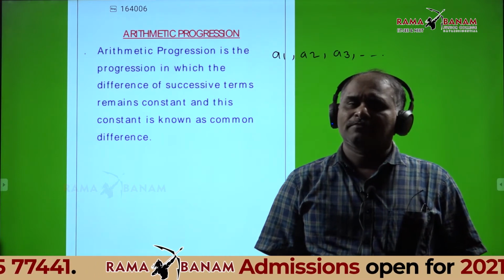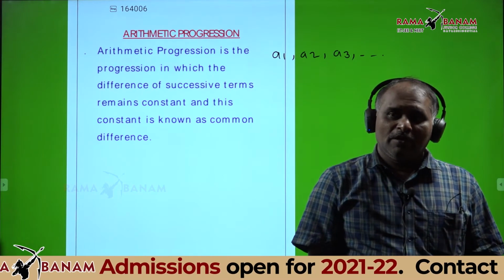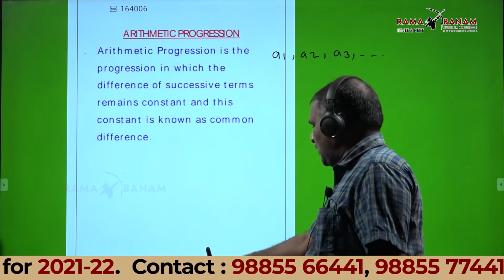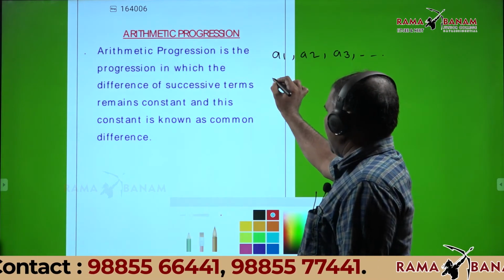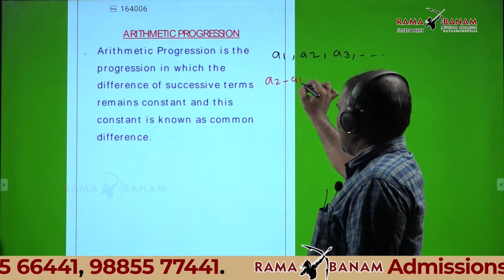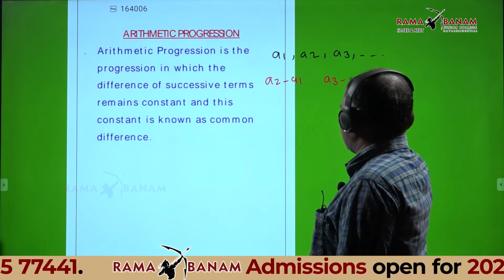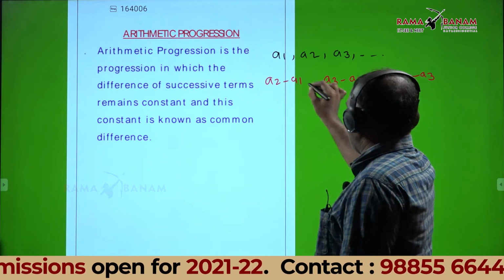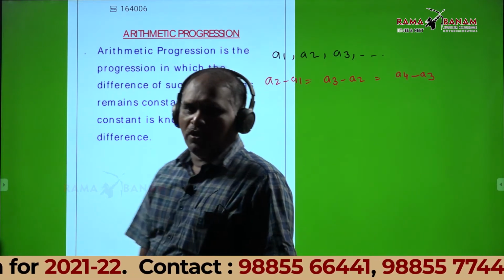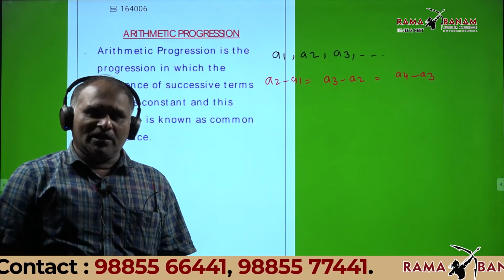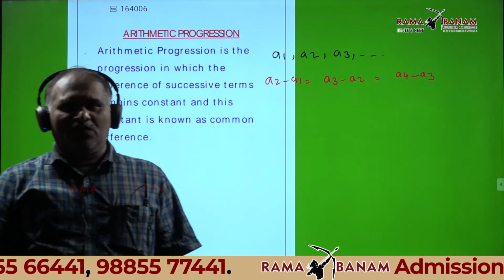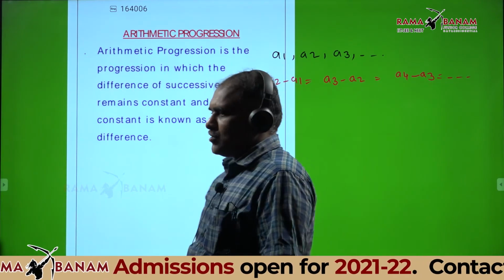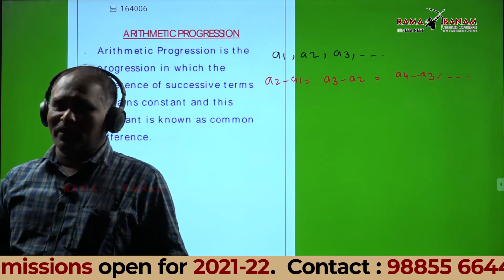Any doubt? Sir, it means the differences are equal, no? Yes. What is the meaning of difference of consecutive terms? Listen: A2 minus A1, A3 minus A2, and A4 minus A3 are all equal. Like this, the difference of consecutive terms should be the same.